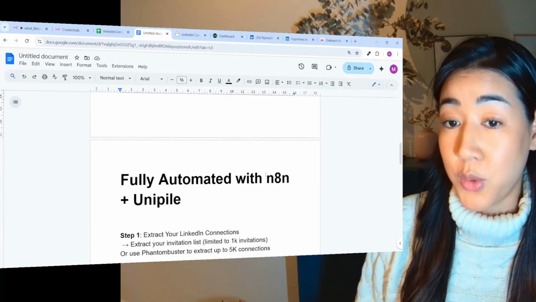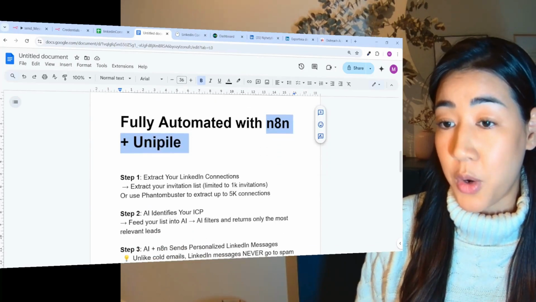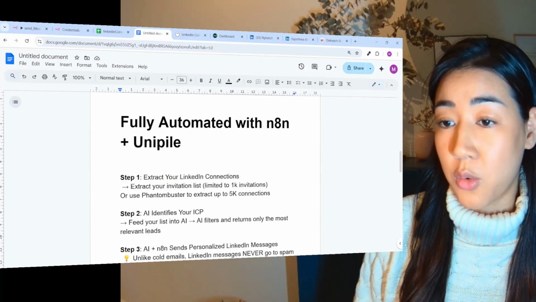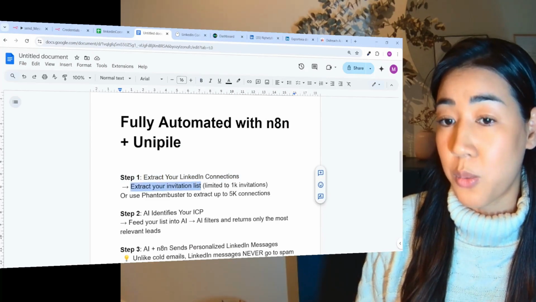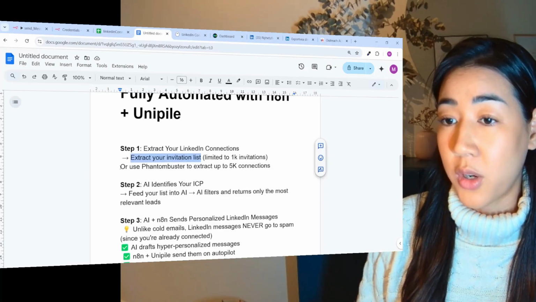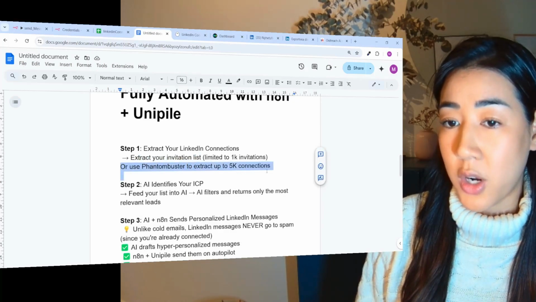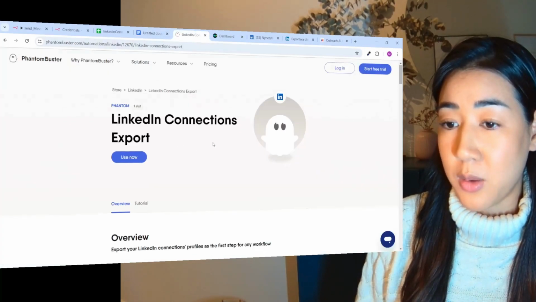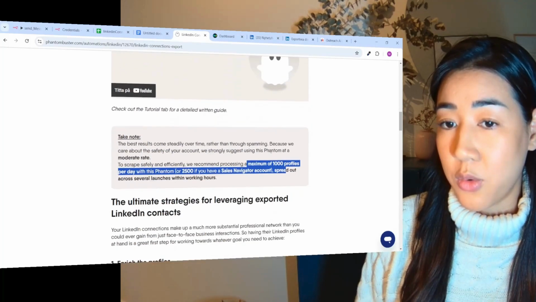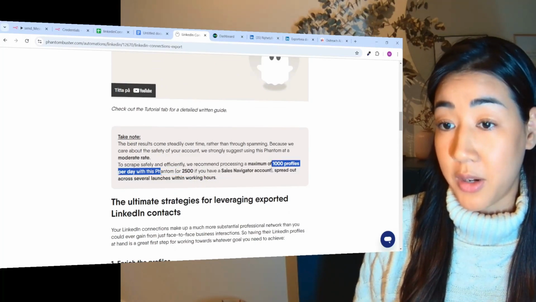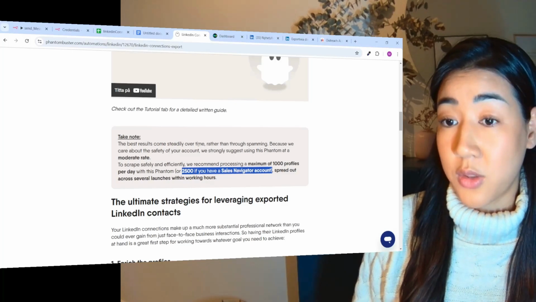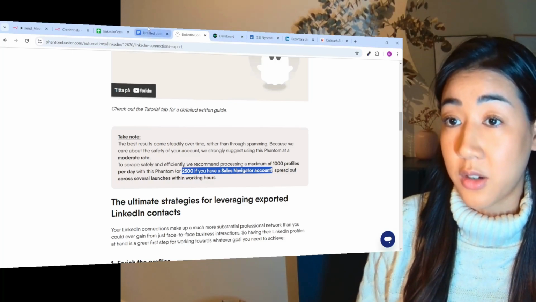So in today's flow, we're going to use n8n and Unipile. And step one is that we're going to extract your LinkedIn connections. Due to LinkedIn restrictions, you can only extract your invitation list, limited to 1,000 invitations. But we can overcome this by using Phantom Buster to extract up to 5,000 connections. So this is what you would want to use inside of Phantom Buster. And as you can see, they allow you to scrape safely and efficiently 1,000 profiles per day with this Phantom, or 2,500 if you have a Sales Navigator account. So this is what you would want to use if you have more than 1,000 connections.